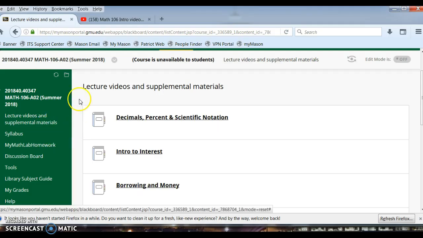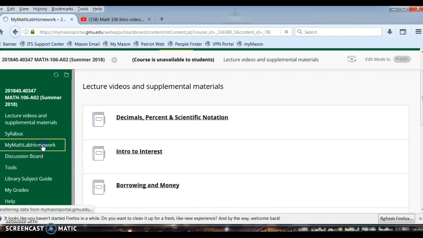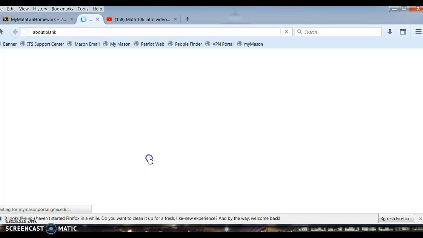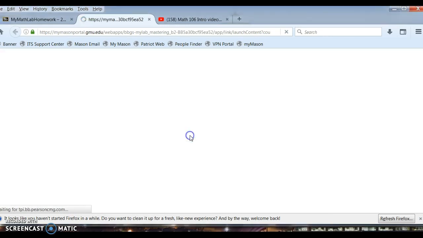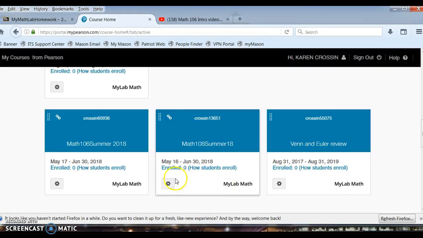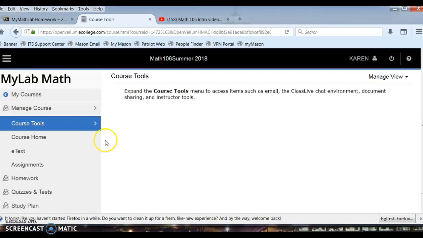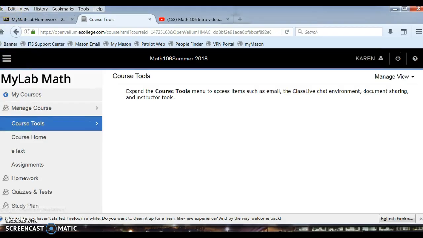Once you've signed on, the next time you get onto Blackboard, you should be able to just click on my Math Lab homework. It'll open up and it'll give you another place to click, because of course you have to click twice. Why wouldn't you? And you click there and it'll take you into my Math Lab. Maybe slowly, but it will take you there. You will likely not have a bunch of boxes because you probably only have my class in there. So click on whatever class you're in. It'll take you in and you will see a bunch of stuff.